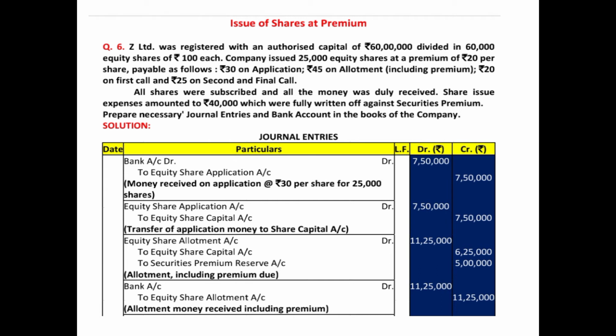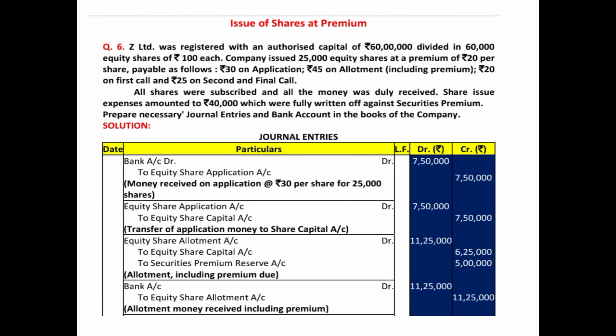After passing the due entry, since the question says the entire amount of subscription and calls was received, you'll pass the receiving entry of allotment. Bank account debited with the total amount which was due including premium, 11,25,000, to equity share allotment account, 11,25,000, and the narration will be for allotment money received including premium. Now we are done with the allotment.